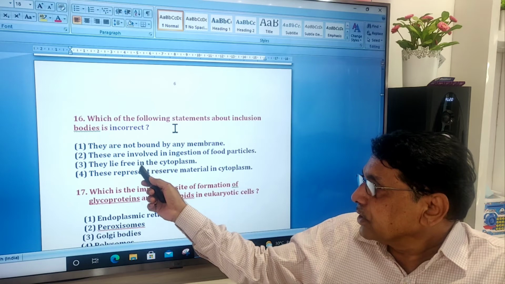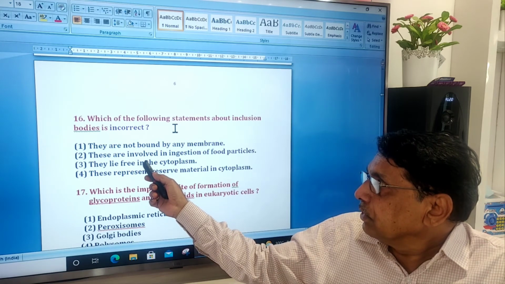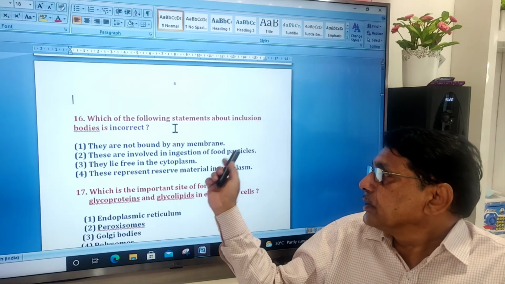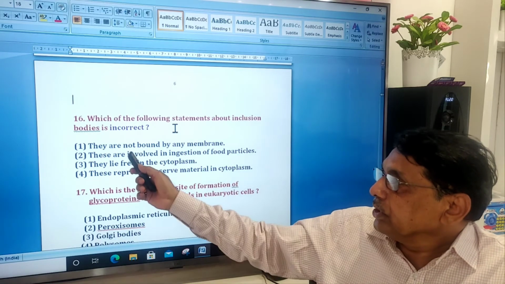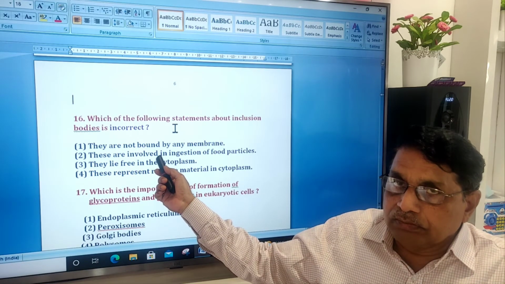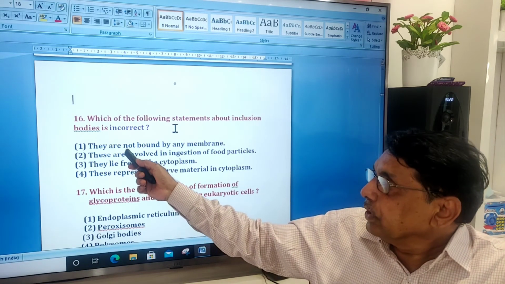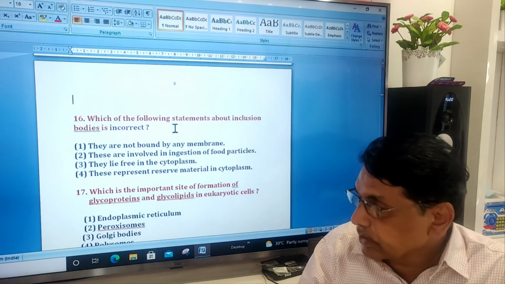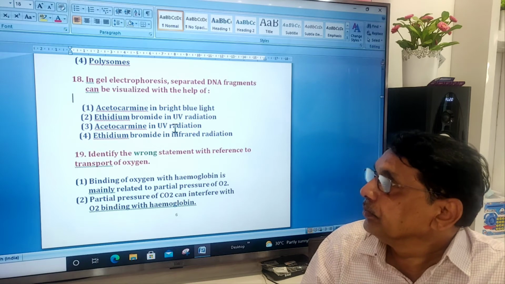They lie free in the cytoplasm. These represent reserved materials. So this is wrong. Ingestion, taking the food, is ingestion. So the incorrect answer is 2.